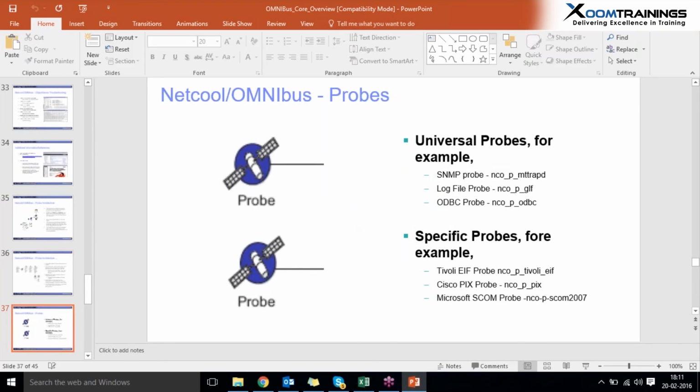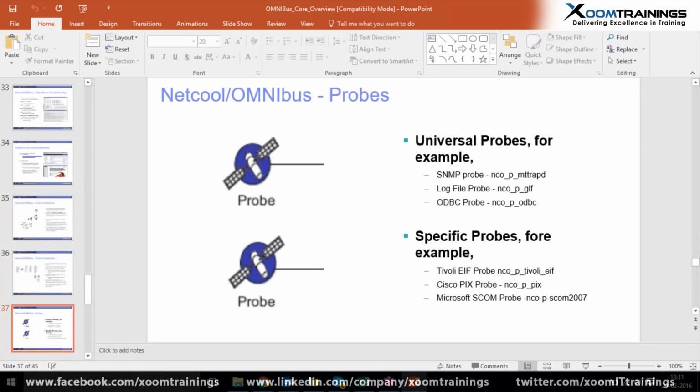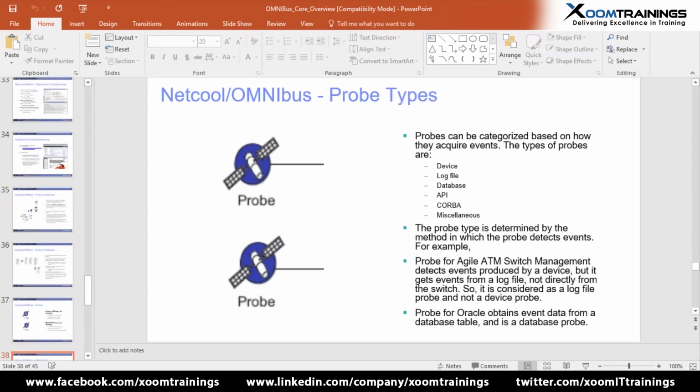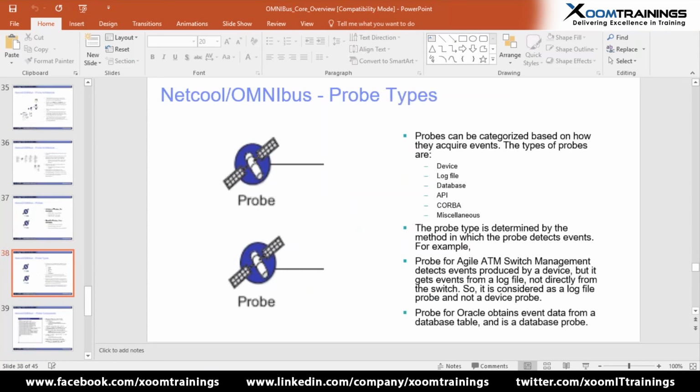This one is the probes. Probes are already defined. Probes are of two types: active and passive. According to functionality, there are several types of probes: SNMP, log file, device, database, API, CORBA, ping probe, FCN probe, and miscellaneous.